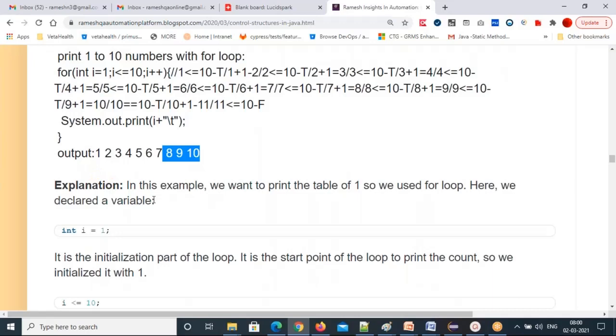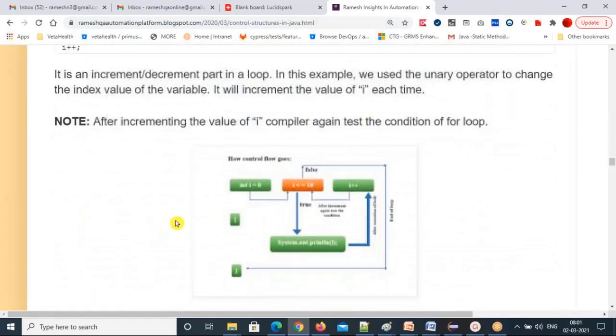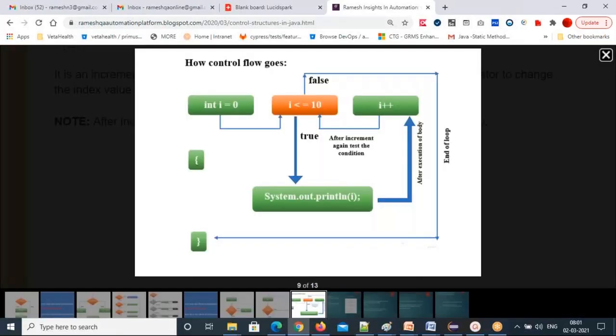So next, here a clear explanation I have given, and you can go through that. This is the for loop. See that first the initialized value is passed to the condition. See that arrow mark, after initialization you are passing to the condition. If the condition is true, the for loop body is executing. See the arrow mark. If the condition is true, it is coming here to the System.out.println, that is the for loop body.